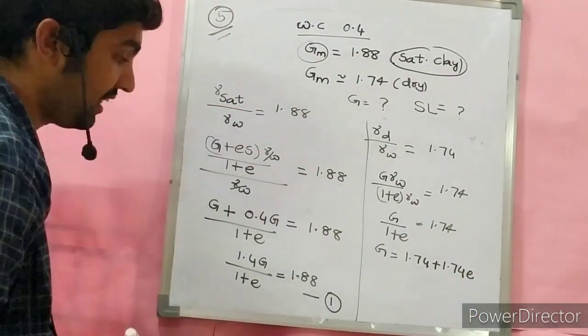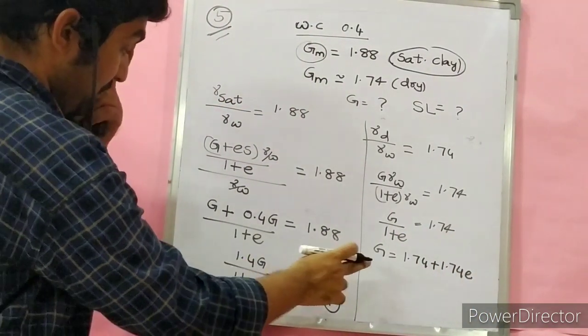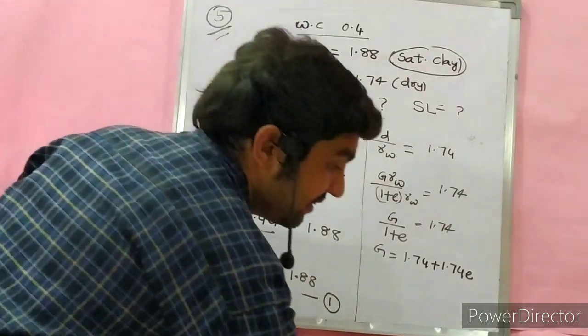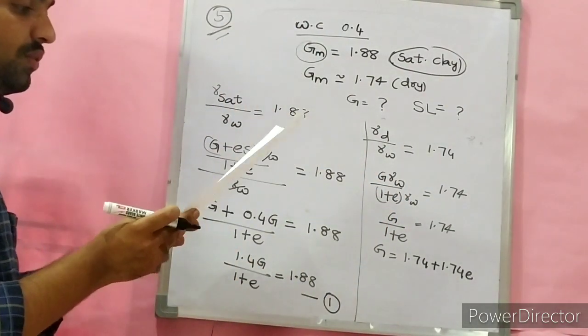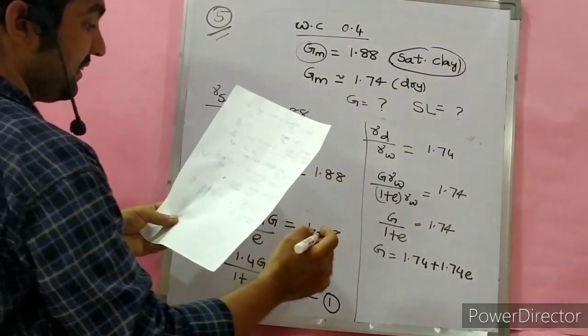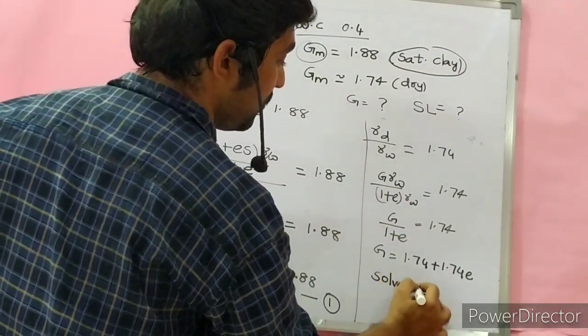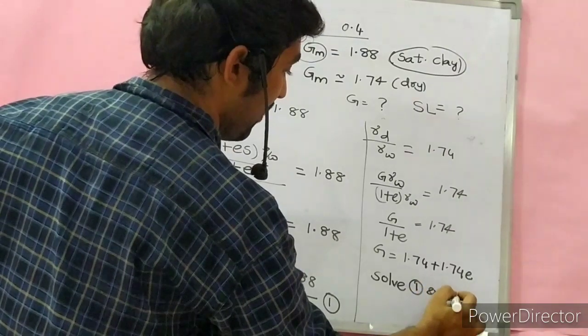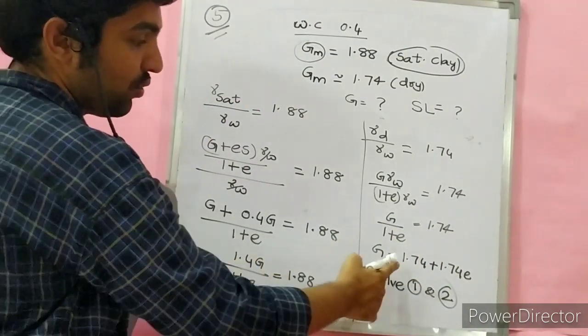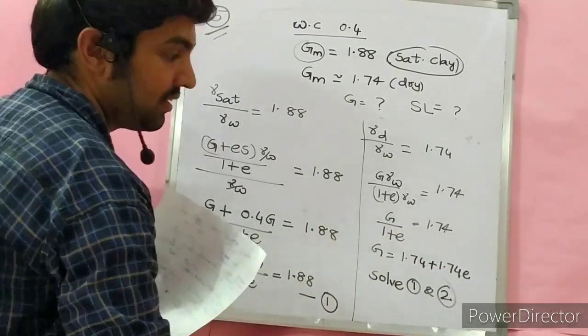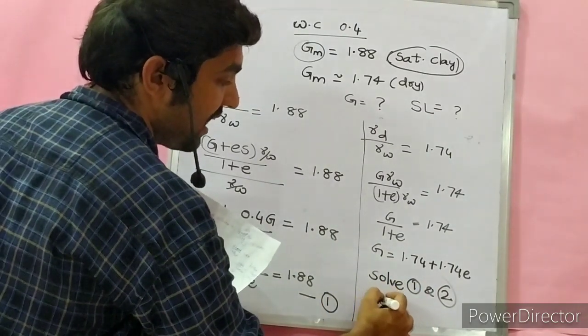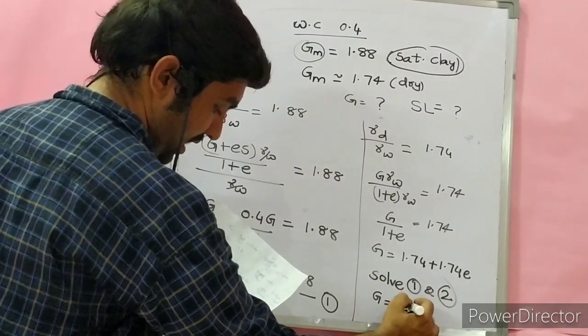This is equation 2. Solve 1 and 2: G and e, two equations, two unknowns. Solving, we get G as 2.9.